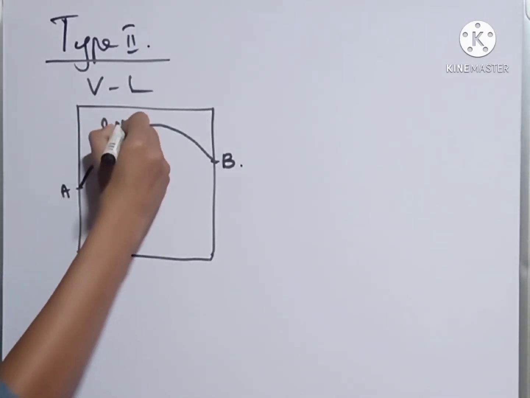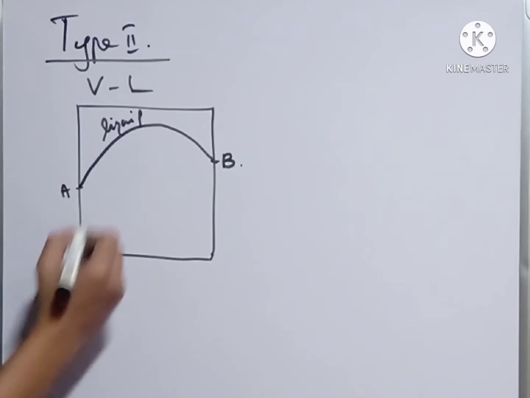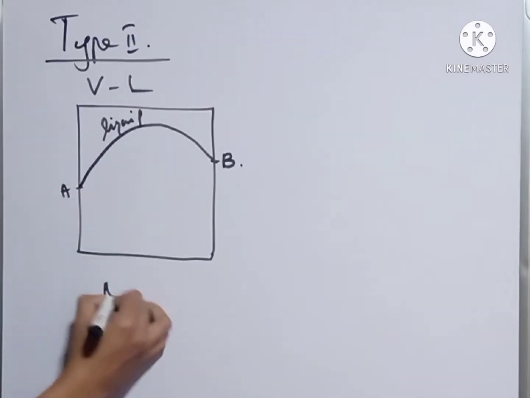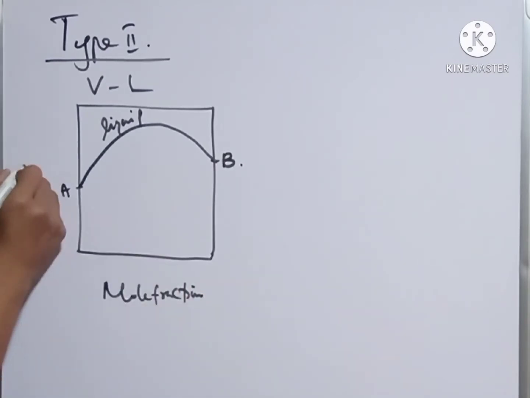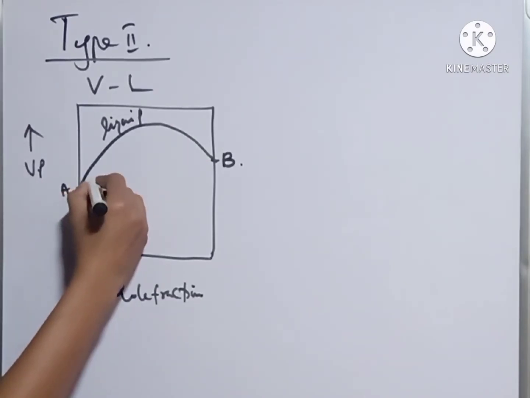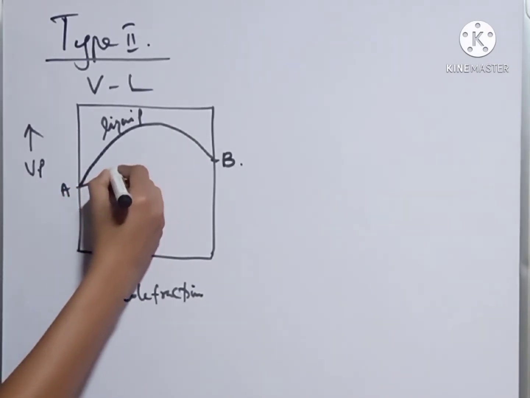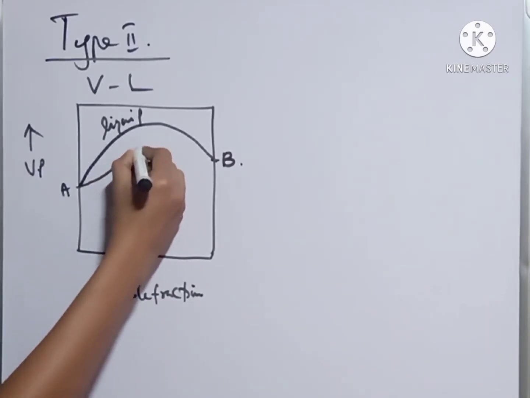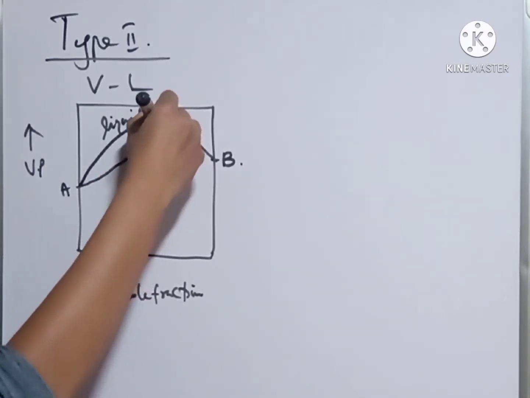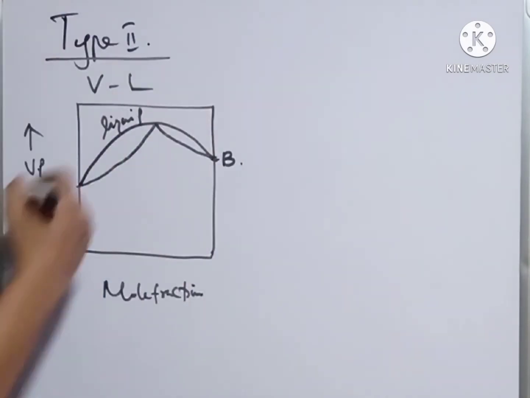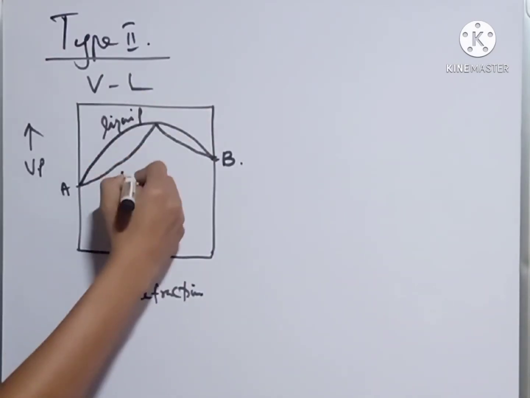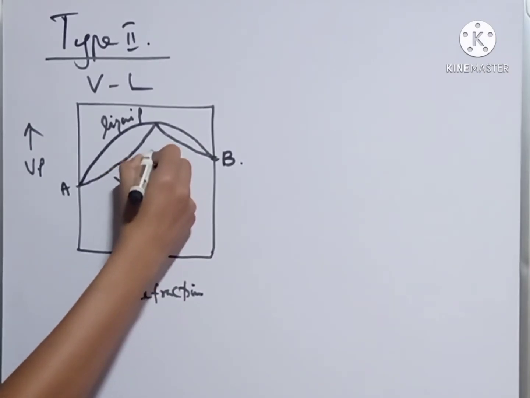This is for liquid, and here mole fraction, here vapor pressure. And for vapors, first of all it increases, attains a maximum point, then starts to decrease. So this is a discontinuous curve and this is for vapor composition.